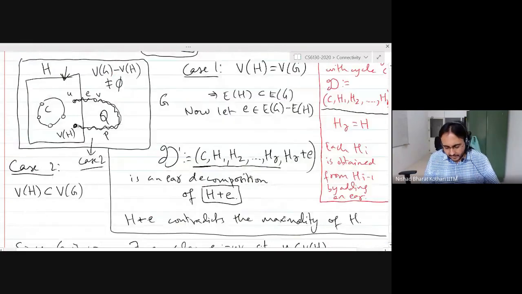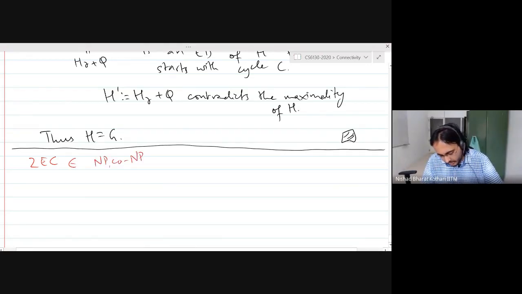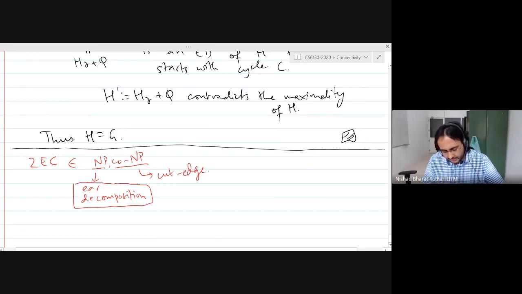So what we have done so far is we have discussed the decision problem 2-edge connectivity, and we have discussed why the problem is in NP and co-NP. For NP, the certificate is an ear decomposition, which is one of the most succinct ways of proving that a given graph is 2-edge connected. And co-NP is very clear: you just find a cut edge.